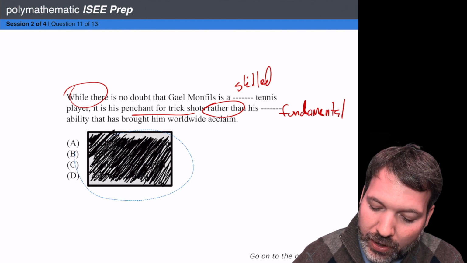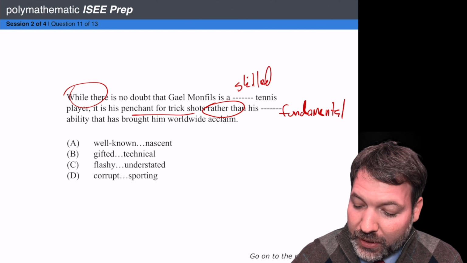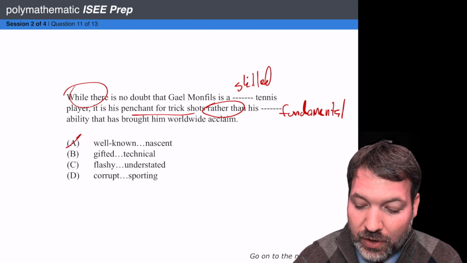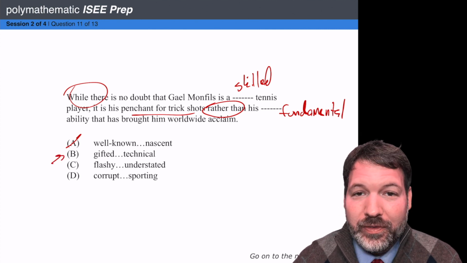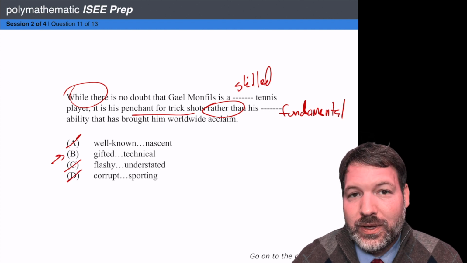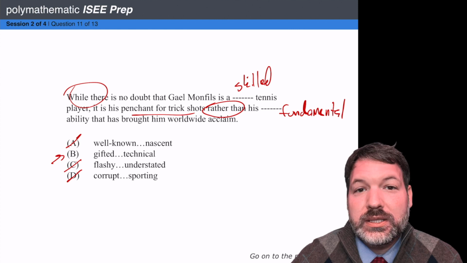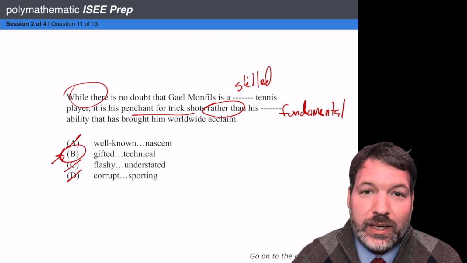And now I can go ahead and remove my hand from the answer choices. And then I'm just going to go one blank at a time. Does well-known mean skilled? No, so I can cross off A. Gifted? Yeah, I can keep B. Flashy? No, that's actually the opposite of what we're looking for. And corrupt really doesn't fit here, so just based on the first blank, I'm already thinking it's answer choice B. Does technical ability mean something like fundamental ability? Yes, and so I like answer choice B.